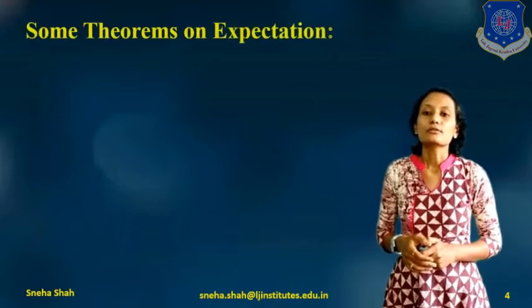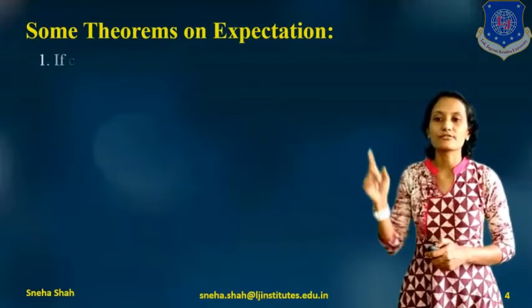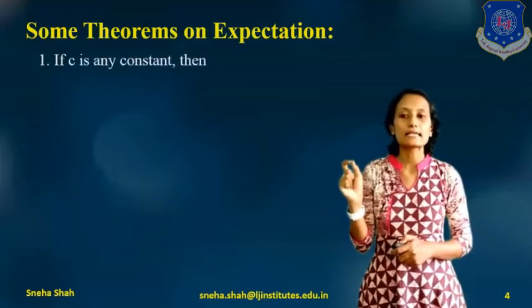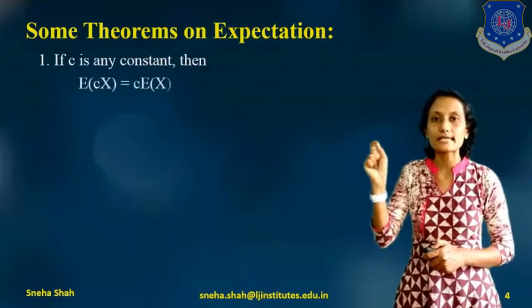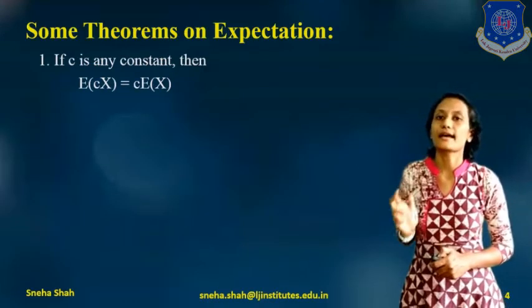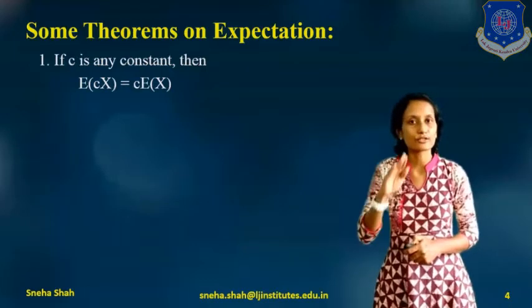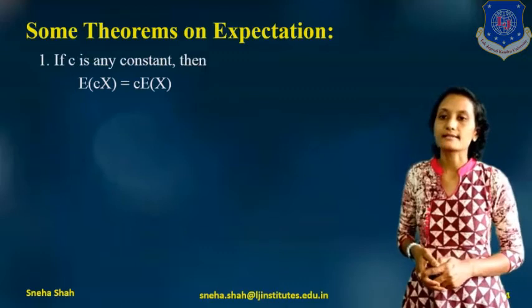Now there are some theorems based on this. The first theorem on expectation: if c is any constant, then the expected value of c times x equals c times the expected value of x, because c is a constant, so it comes outside of the expectation.